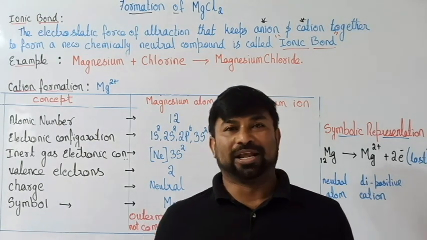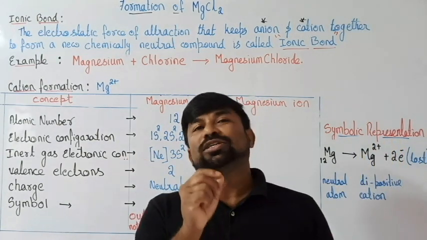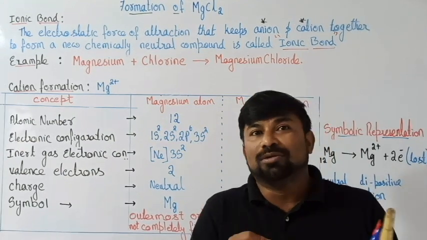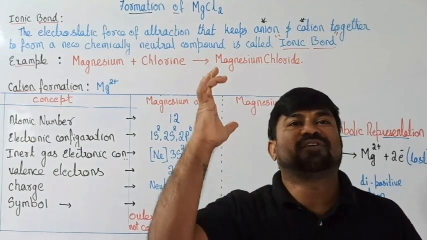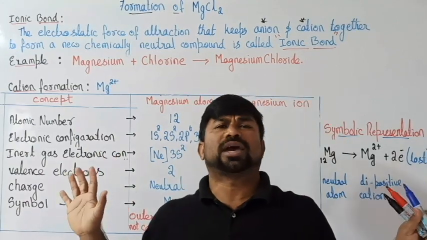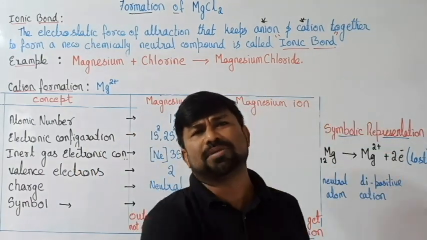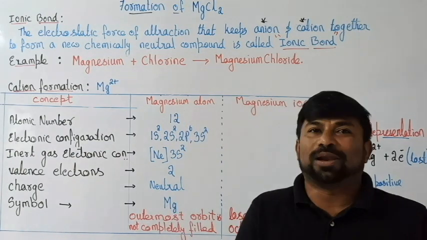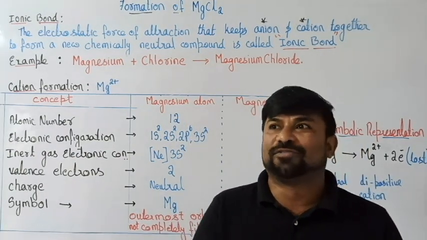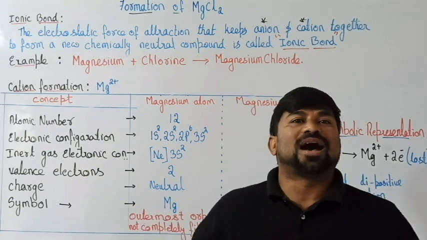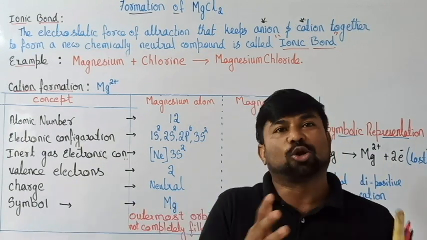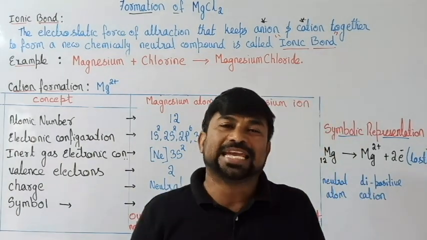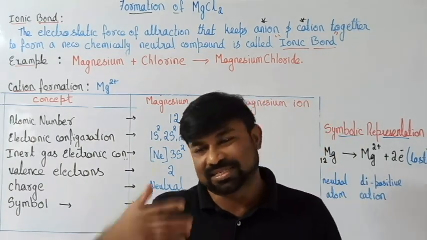That's the bonding. Today I'm going to discuss a variety of bonding which is nothing but ionic bond, in which complete transfer of electrons takes place. They are not going to share. Come on, get rid of it, take this from me. That is ionic bond. I'm going to explain ionic bond with the help of magnesium chloride, how magnesium and chlorine combine together, who is giving electrons and who is taking electrons. Let's discuss that.